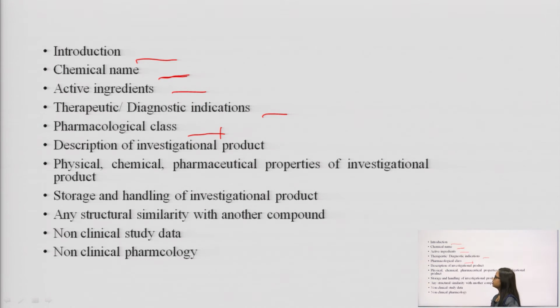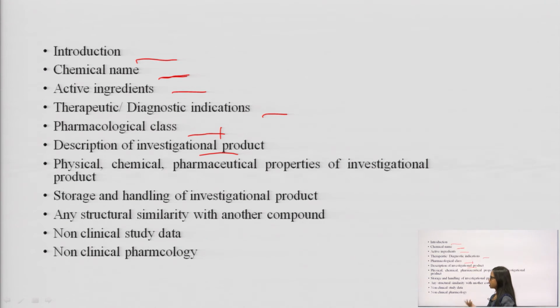Next is description of the investigational product. The product, its description, it means its whole description. Next, physical properties, chemical properties, pharmaceutical properties.